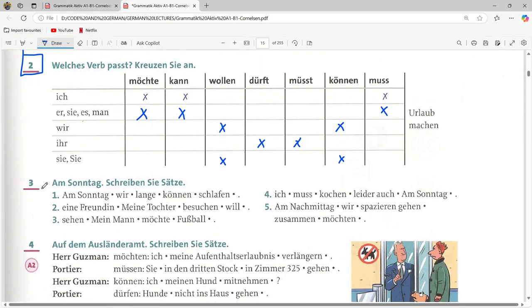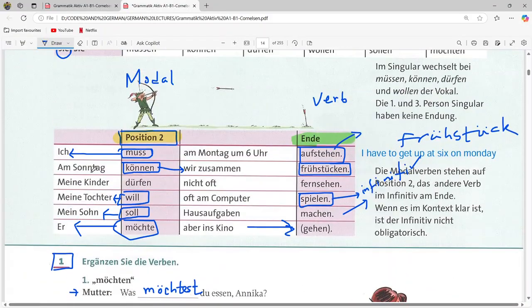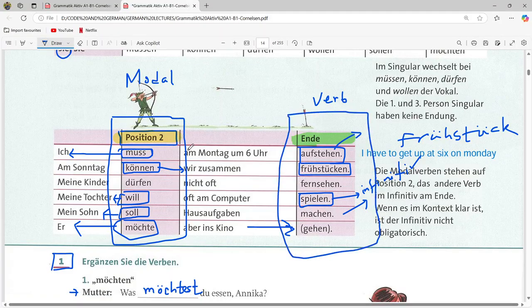Next one, task 3. Am Sonntag schreiben Sie Sätze. So write the sentences. The sentences are in jumbled form and we have to write them down. One thing we have to make sure, as I have already told you from this picture: the modal verb should be in the second position, and any other verb should go in the last position.